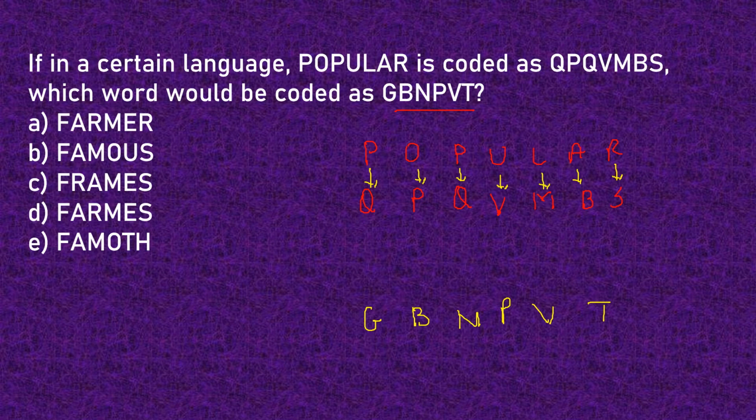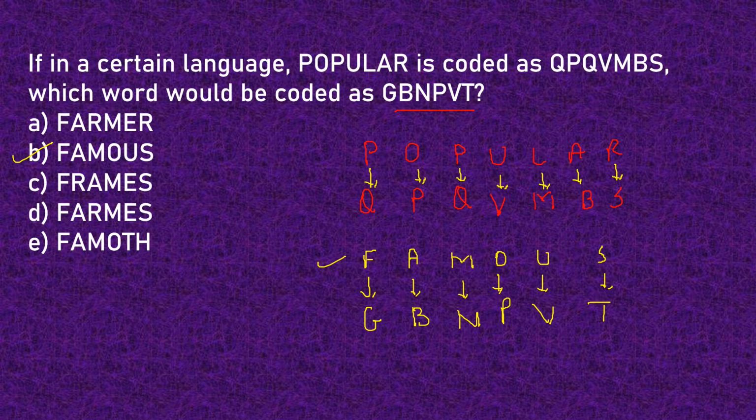That is Q follows P, P follows O, Q follows P again, V follows U. So what do we have to write here? We have to write the preceding alphabets and that will give us our word. So which is the alphabet that comes before G? We get F, right? Before B we have A, before N we have M, before P we have O, before V you have U, and before T you have S. So what is our word? The word here is famous. That is our answer. So isn't that easy?